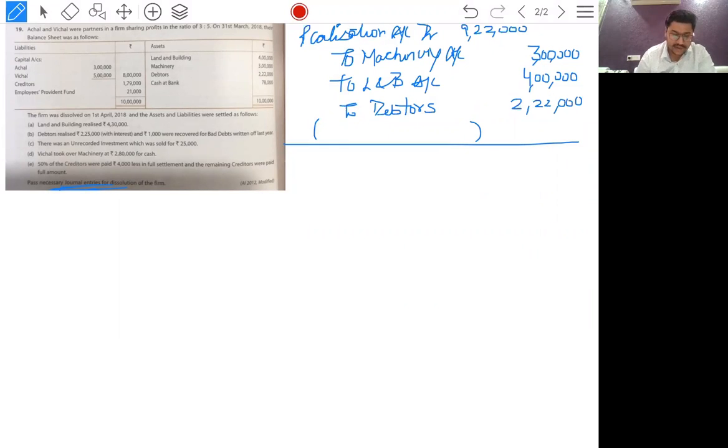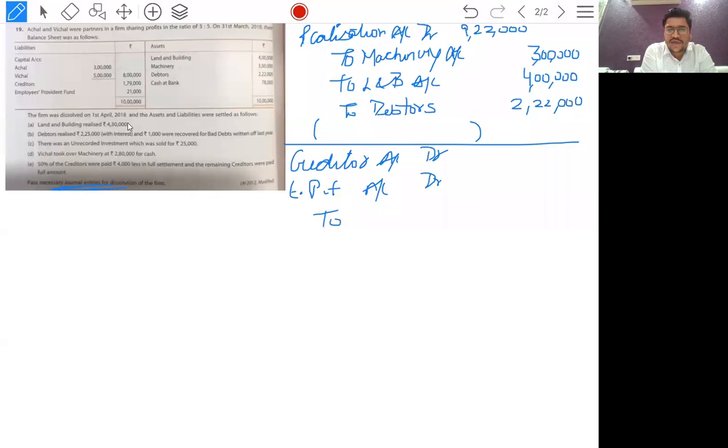And next, we have to transfer our liabilities. Creditors account debit, EPF employees provident fund account debit. It is not in reserve, fund is not in reserve; we have done it in the fourth and fifth chapter.